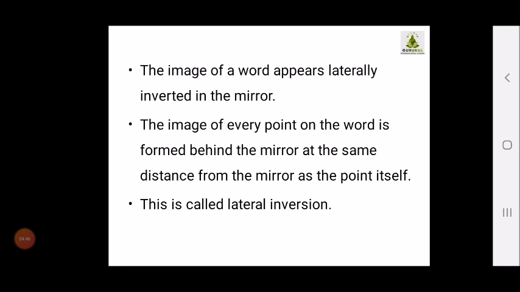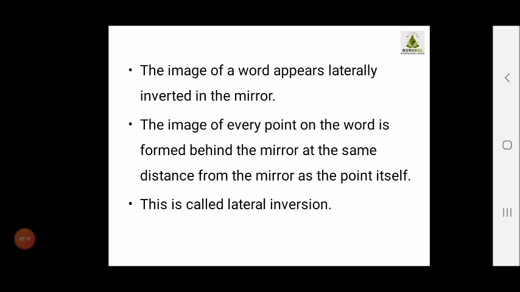The image of a word appears laterally inverted in the mirror. We know this, and many times we play games with it. You can try to write the alphabets B, D, P, R, and these images will appear inverted. The image of every point of the word is formed behind the mirror at the same distance from the mirror as the point itself, and hence it is called lateral inversion.